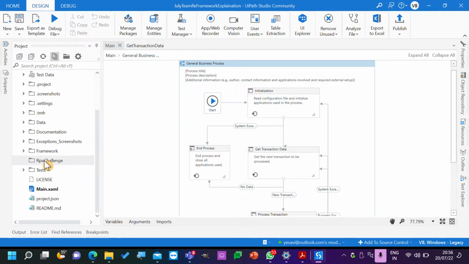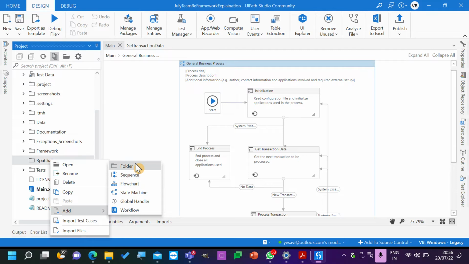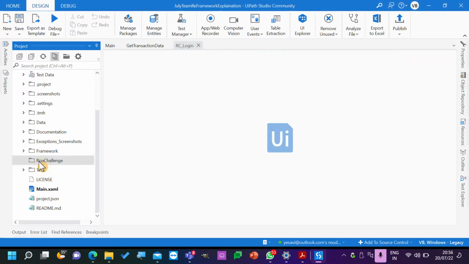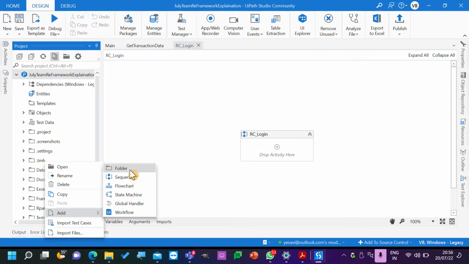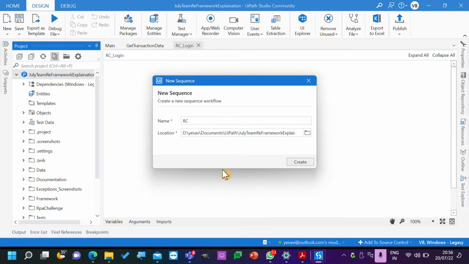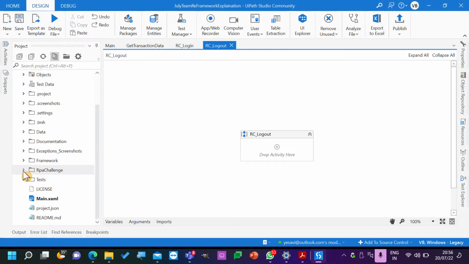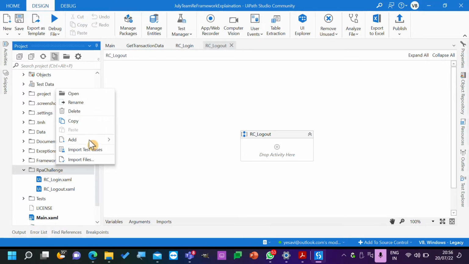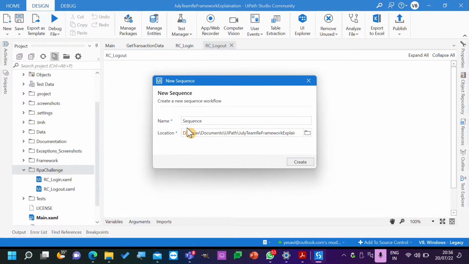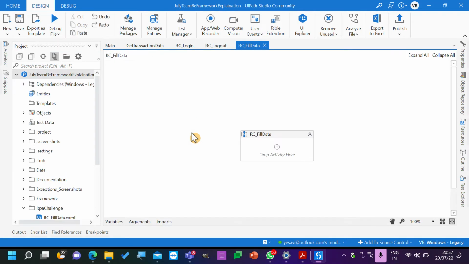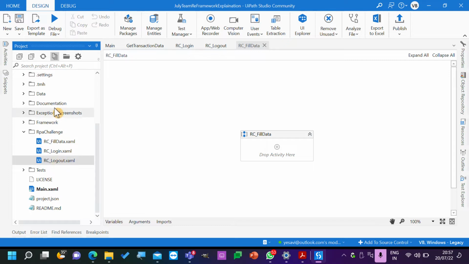Okay, and in this RPA challenge, I will add new sequence, and I will add rc underscore login. Okay, and so these are the things that I do normally. rc underscore logout. Now if you see here, everything is coming under rc. Now add sequence rc underscore fill data. Now here in this RC, now what am I doing?